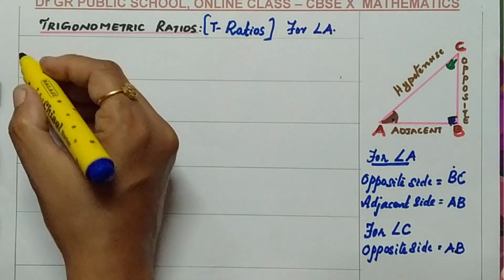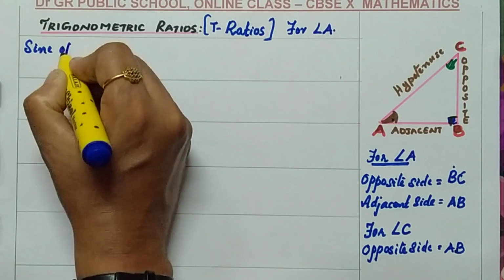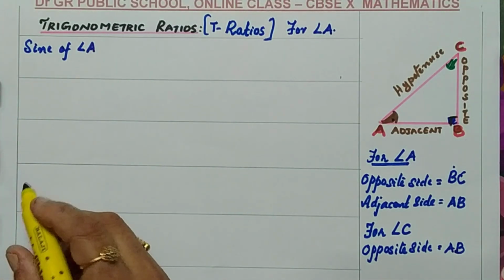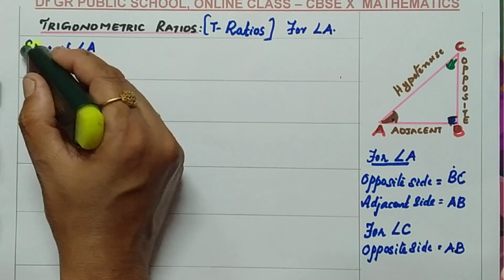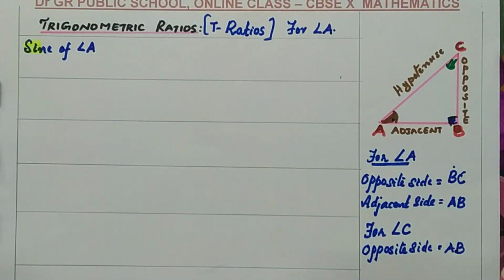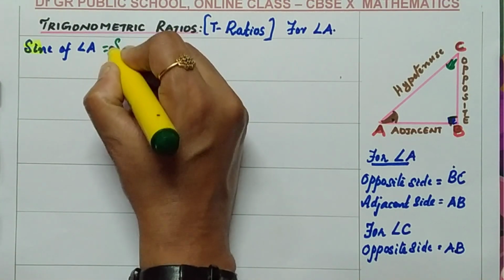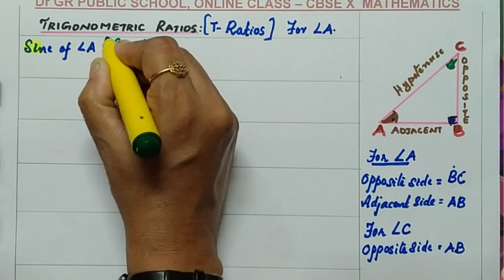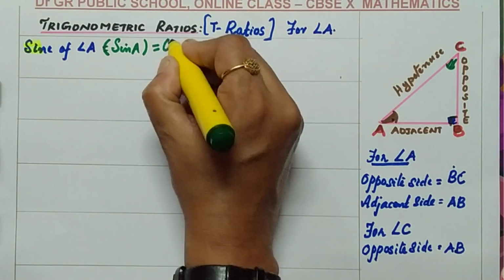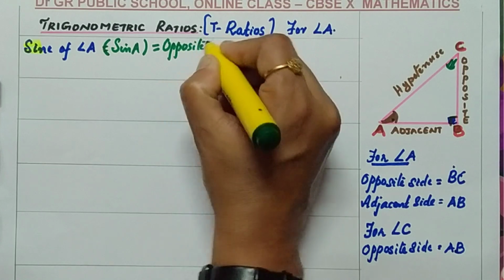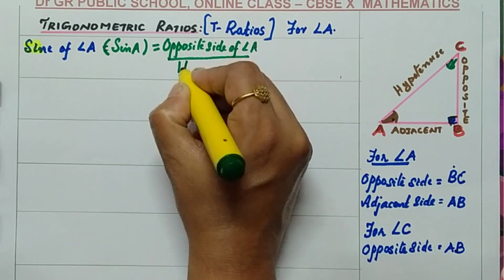The first ratio is sine, S-I-N-E. Sine of angle A. In short, the sine of angle A is written as sin A. The formula is the opposite side of angle A by the hypotenuse.